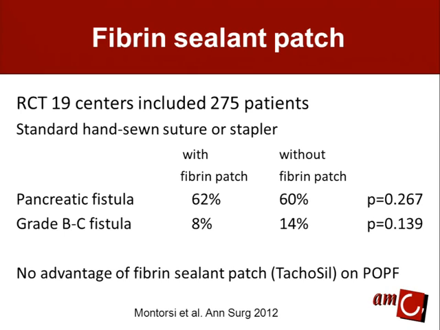The pancreatic fistula rate was fairly high, but most were grade A fistulas, and grade B or C fistula were 8% with a fibrin patch and, although slightly higher, 14% without a fibrin patch, which was not significantly different. So they concluded that there was no advantage of putting a fibrin glue patch on the pancreatic stump after closure, either with stapler or hand-sewn.